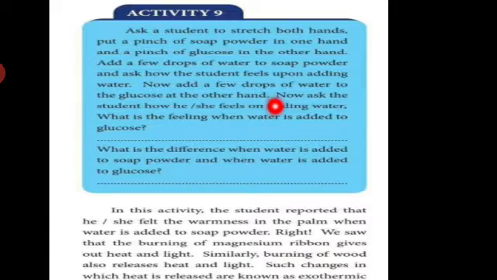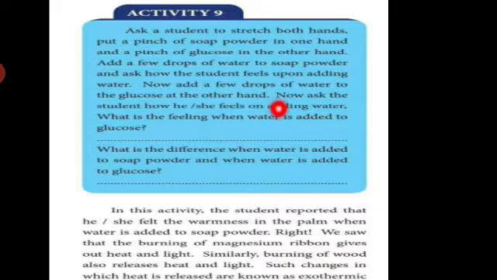If we add water to the glucose powder, heat is absorbed from the surrounding. I told you already, exothermic and endothermic: heat will be liberated or heat will be absorbed from the surrounding.